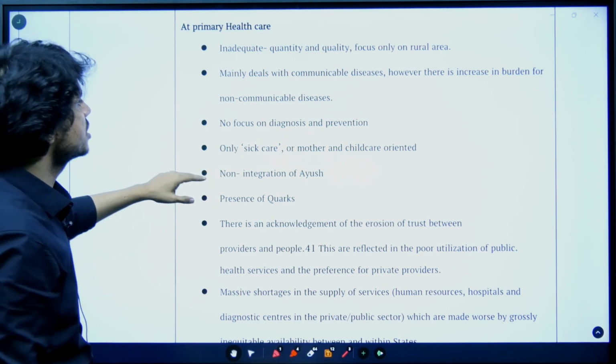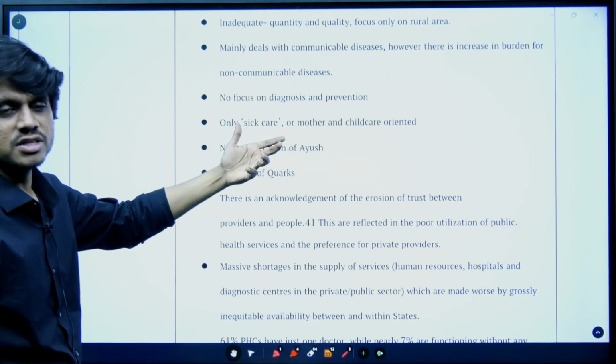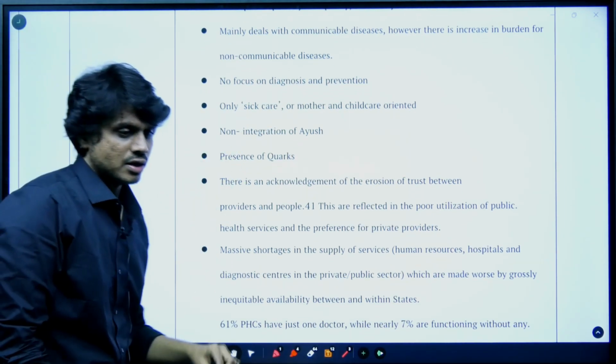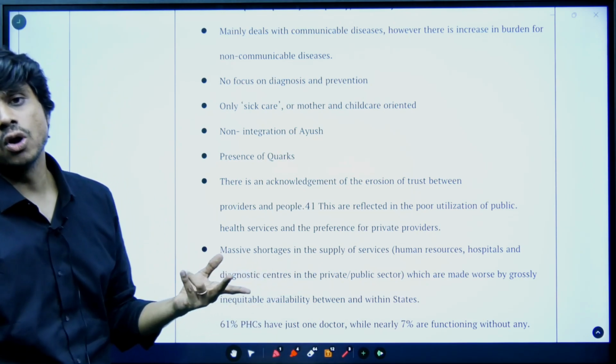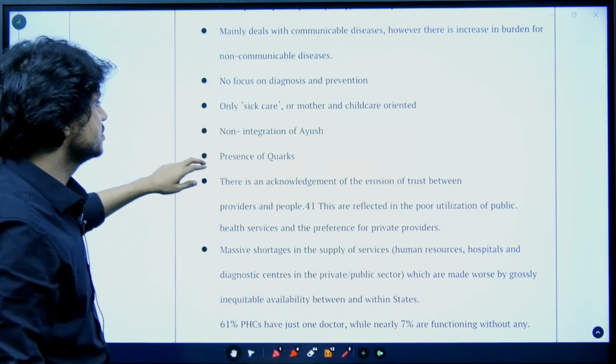No focus on diagnosis and prevention, only sick care or mother and child care oriented. That's what I have discussed, RMCH+A. Non-integration of AYUSH. AYUSH means not just allopathic, that is Ayurveda, Yoga, Unani, those kinds of medicines. That is not properly integrated with this medicine.